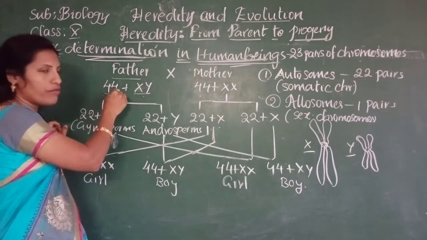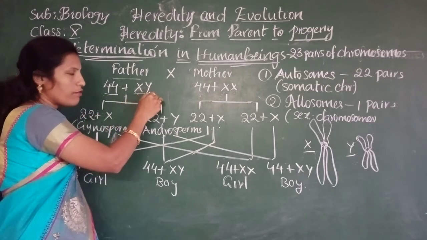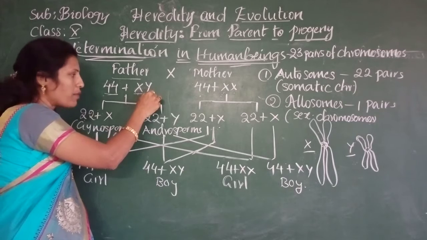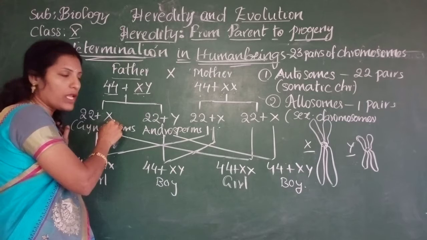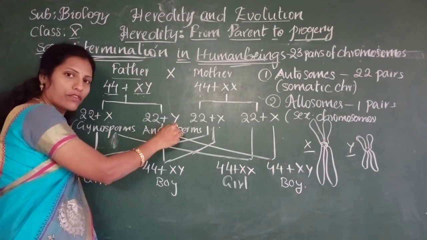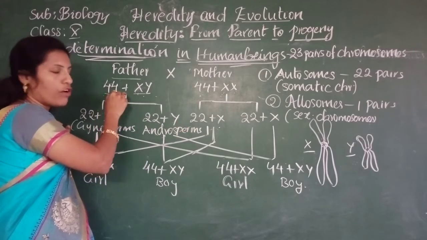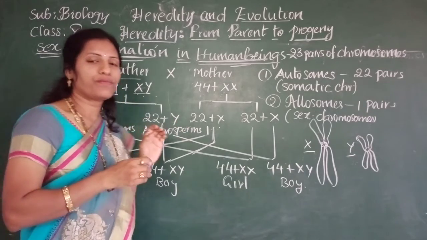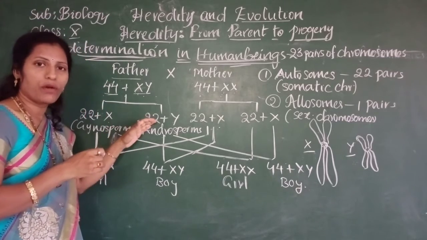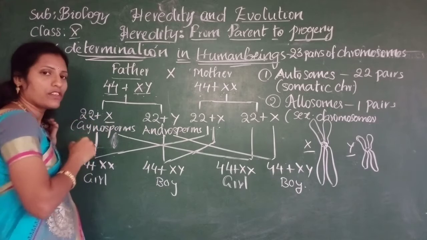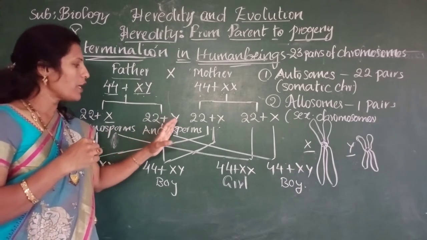So out of 44, 22 autosomes go into each gamete, and 50% of the sperms will receive the X chromosome and the other 50% of the sperms will receive the Y chromosome. The 22 autosomes are common in both sperms.